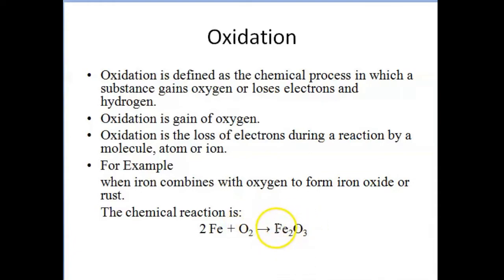Hence we could say that in rust, or iron oxide, oxygen is being added. Hence iron has undergone oxidation.